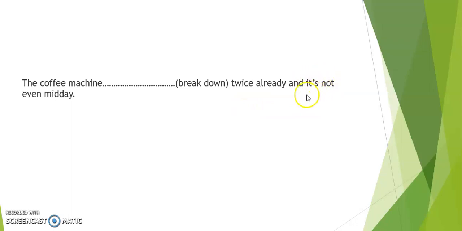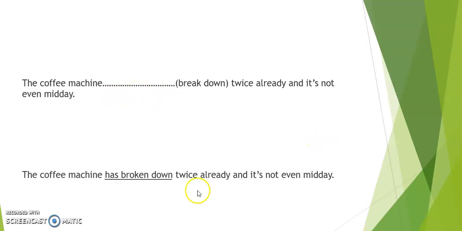Because this part of the sentence is present, that means here also we're going to be using the present perfect tense. The coffee machine has broken down twice already, and it's not even midday. We know that it has to be perfect tense because we've got the word already, and we know it has to be present perfect because here also our verb tense is present tense, and it is not even midday. Let's look at one final sentence.